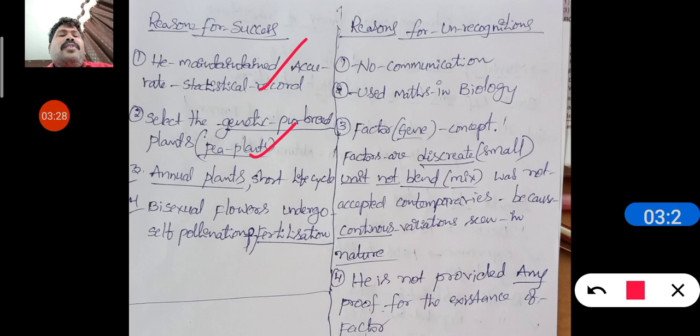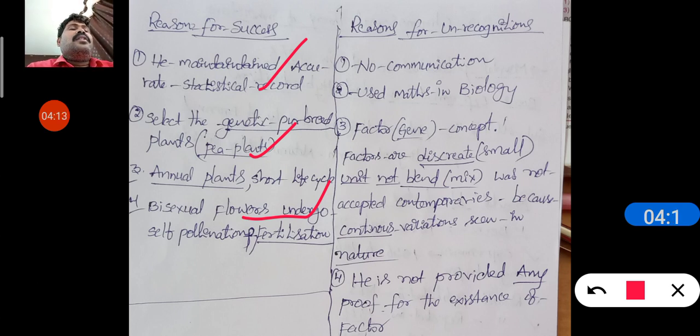The fourth reason is that he selected bisexual flowers, because there is no need to search for a male plant and a female plant. If he had selected unisexual flowers, then if male is available, female may not be available, and if female is available, male may not be available. So one more reason is the selection of bisexual flowers, which undergo self-pollination. In self-pollinated plants, cross-pollination is easy, but in cross-pollinated plants, self-pollination is very difficult, because only particular pollen grains are accepted. So with self-pollinated plants we can do cross-pollination easily.